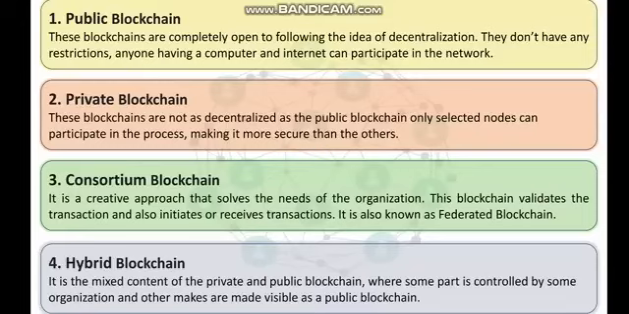Hybrid blockchain. It is the mixed content of the private and public blockchain, where some parts are controlled by some organization and other parts are made visible as a public blockchain.